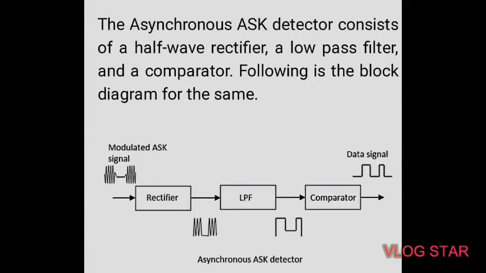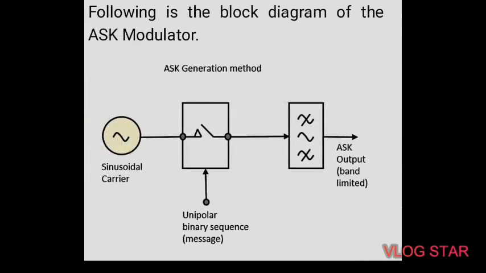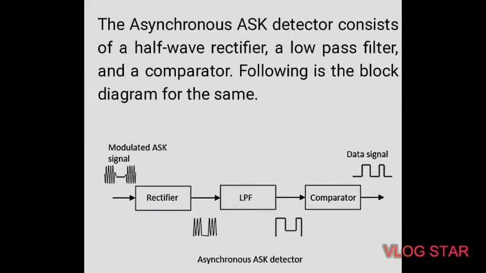The next point is the ASK demodulator. As we have discussed the first point, that is the ASK modulator, the second part is the ASK demodulator. At the receiver side we have to perform the opposite operation of modulation, that is demodulation.